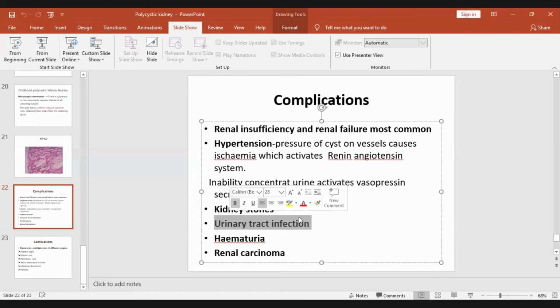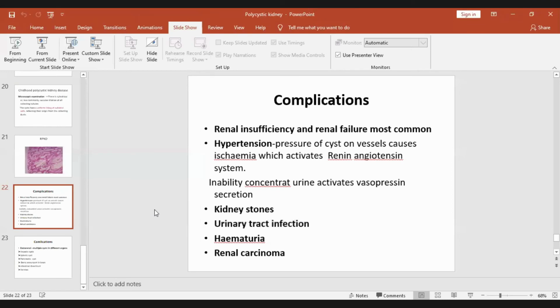Third complication is kidney stone. Fourth is urinary tract infection. Fifth is hematuria. Then renal carcinoma. So these are the complications of polycystic kidney disease.